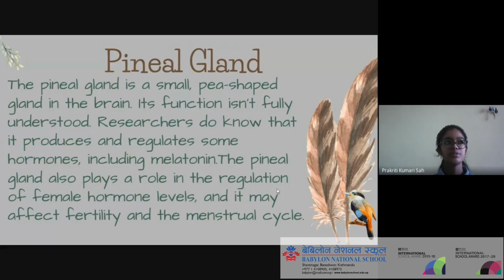But as much as the studies have proven, the pineal gland produces the hormone called melatonin, and melatonin helps to create different kinds of sleep patterns, with different kinds of dreams.